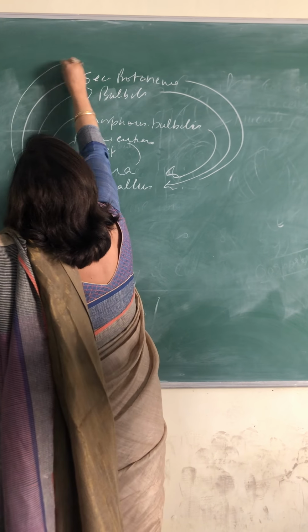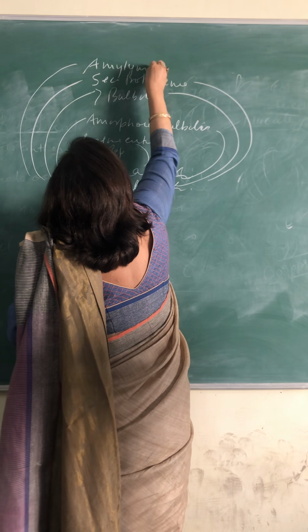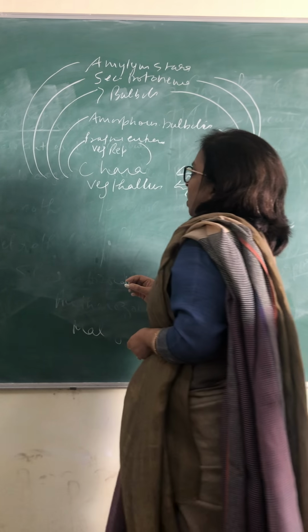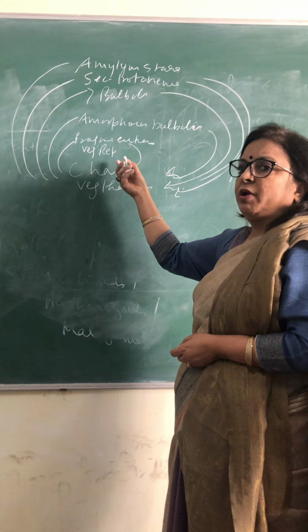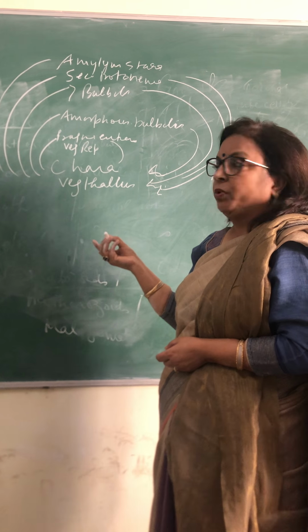Then one was amylum stars. So on one side we write the vegetative as well as asexual reproduction. Here we don't have any asexual reproduction, so we are not writing it.